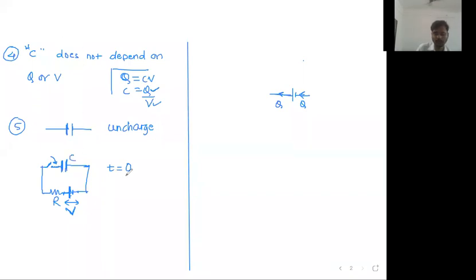This is a capacitor. At time t equal to 0, this was the situation. At any general time instance t, the battery potential is V, no doubt. Battery potential is V. There is a resistance R. Instantaneous potential difference across the capacitor is small v. Instantaneous charge stored on first plate is plus small q, on the second plate it is minus small q. This is the situation at any general time t equal to t.